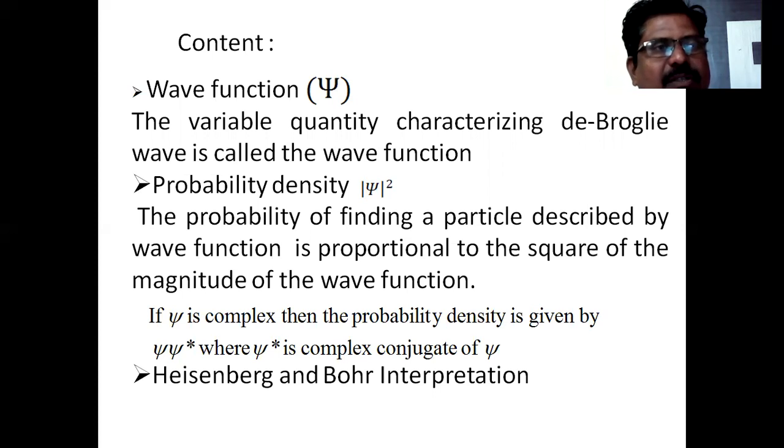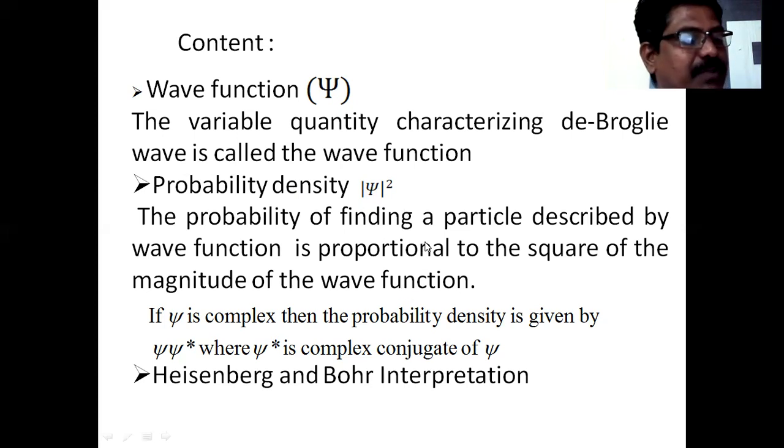Here, the magnitude of psi square is nothing but the probability density.